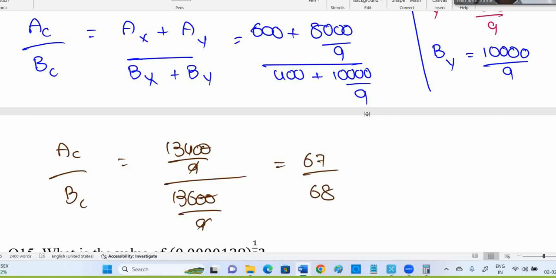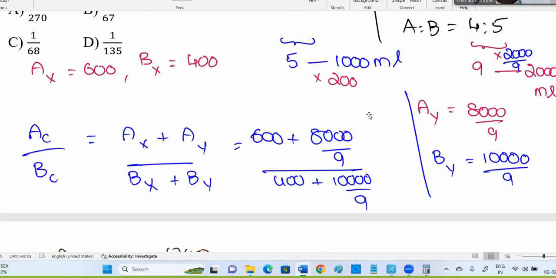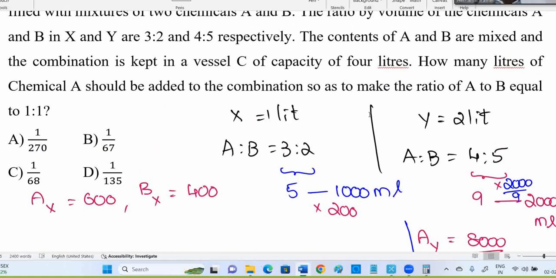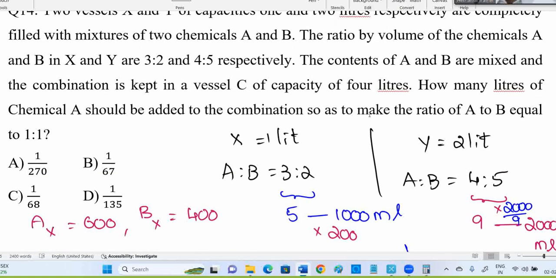All exams, they'll stop up to this point. But TCS won't be satisfied with that. They'll extend, extend, extend. First observe, okay, in X, A and B are there. In Y also A and B are there. Chemical A and B are there. How much quantity is X? Total 1 liter. A and B chemicals are 3 is to 2, so we are taking that as 600 and 400. Here, this ratio is not that good. We got a fraction, but don't stop there.